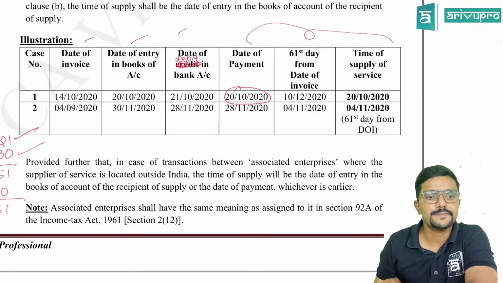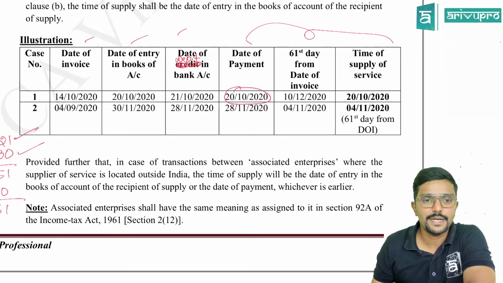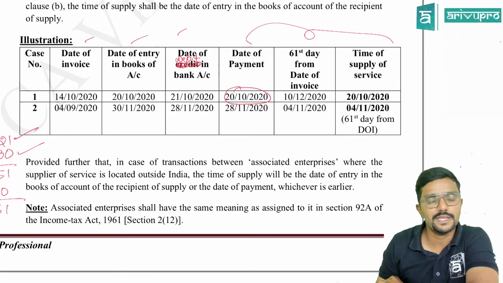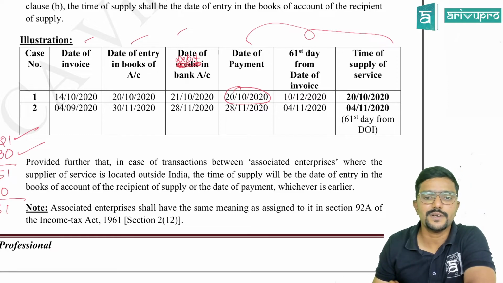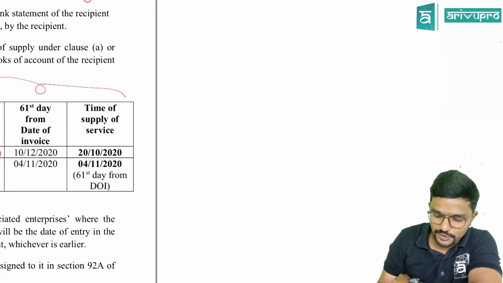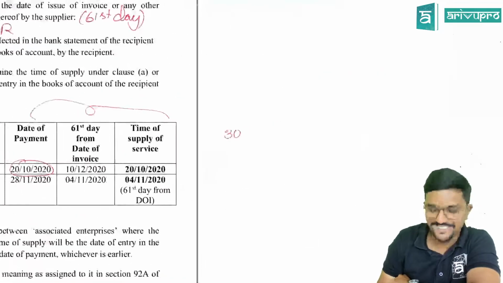Next, second case. Date of invoice 4th September. Date of entry in the books of accounts is 30th November. And date of debit is 28th November, which is earlier. Then 61st day from date of invoice. So invoice is issued on 4th September.